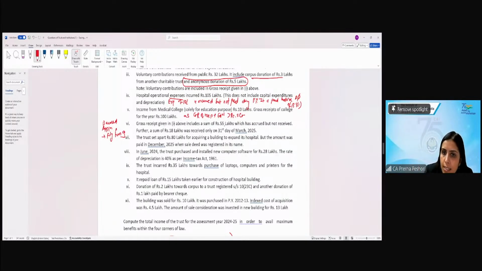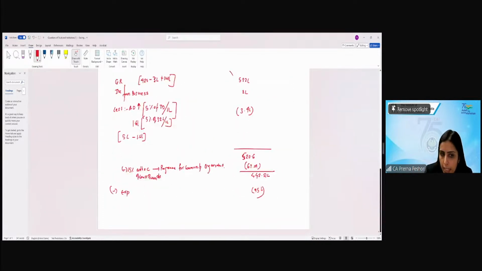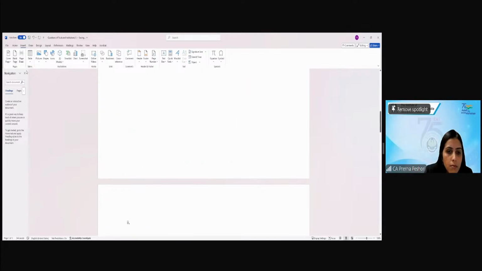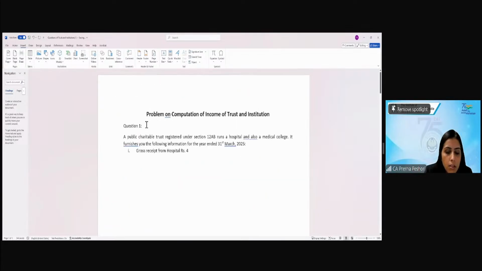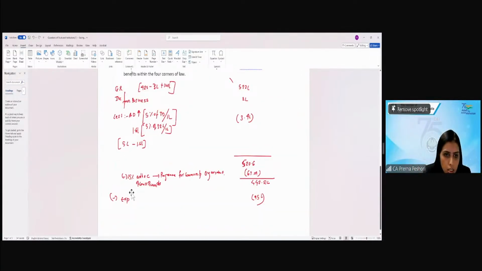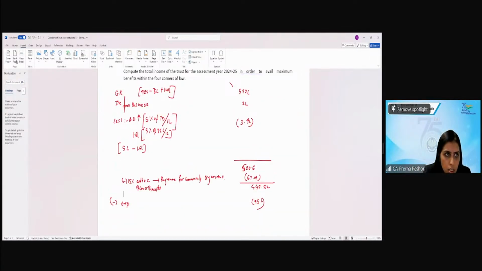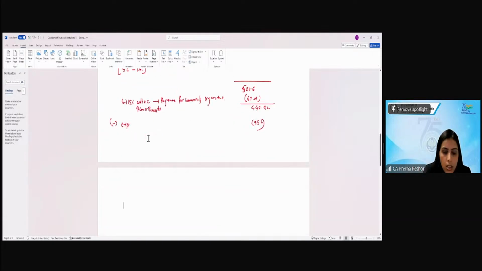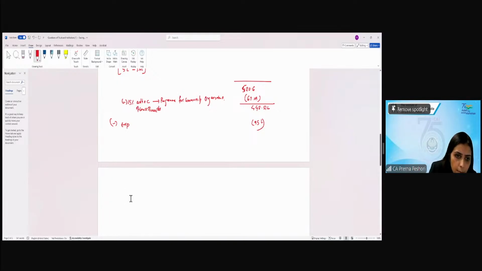So the gross receipt, if it includes 55 lakh, which has accrued but not received, in that particular case, you can consider this as deemed application by filing form 9. So here, I'll consider here deemed application.